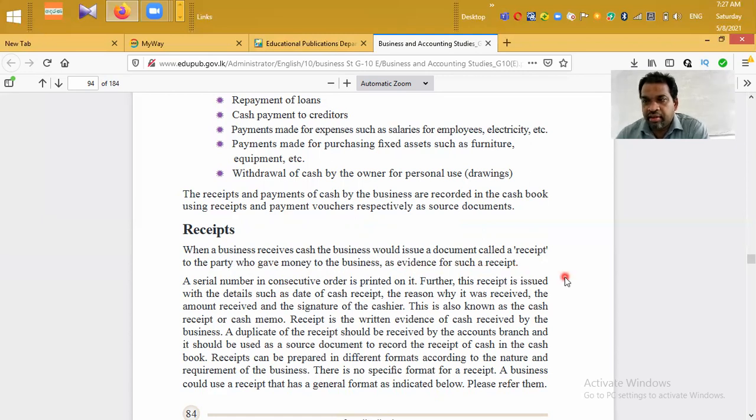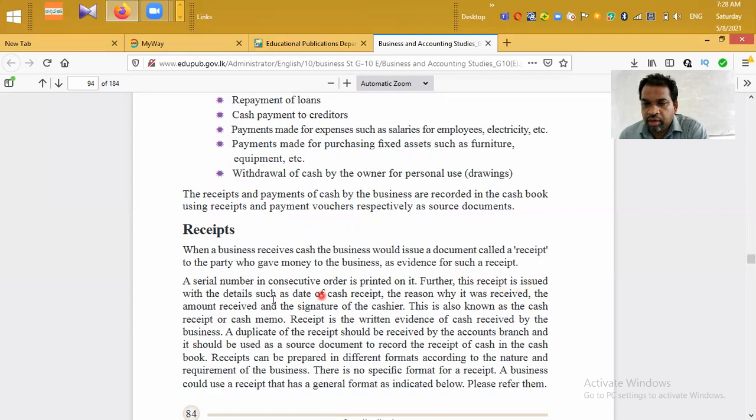Actually, a receipt is a written document to prove the business transaction. It gives the evidence for such a cash receipt to the business. A serial number in consecutive order is printed on it. Receipt is issued by the business. Therefore, in the receipt book, there can be a serial number order.